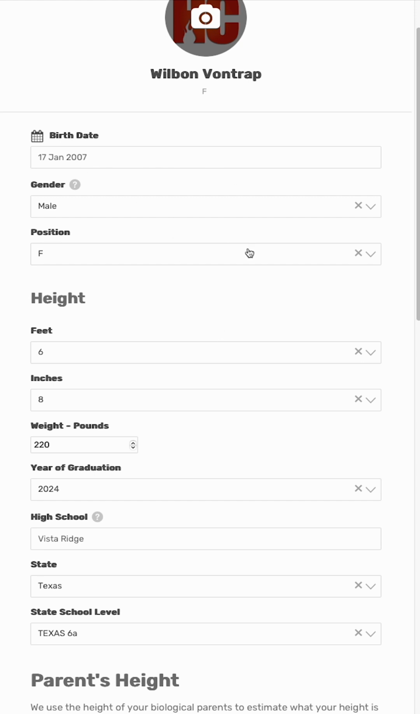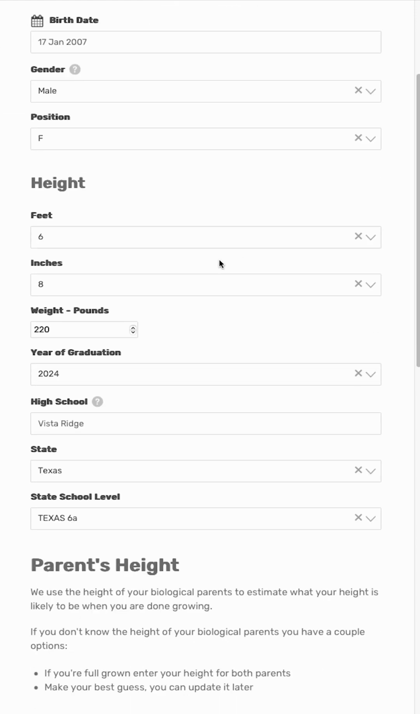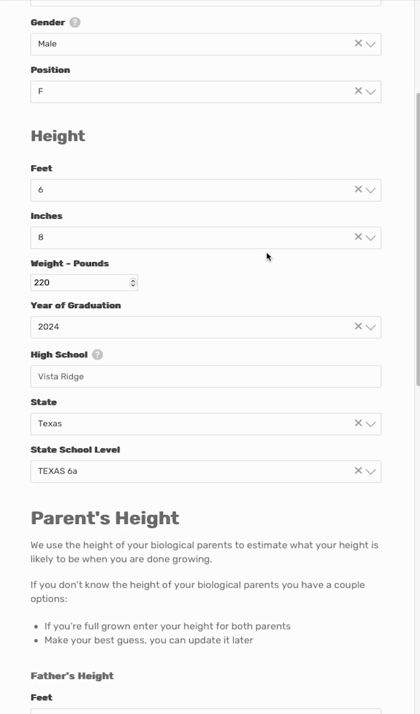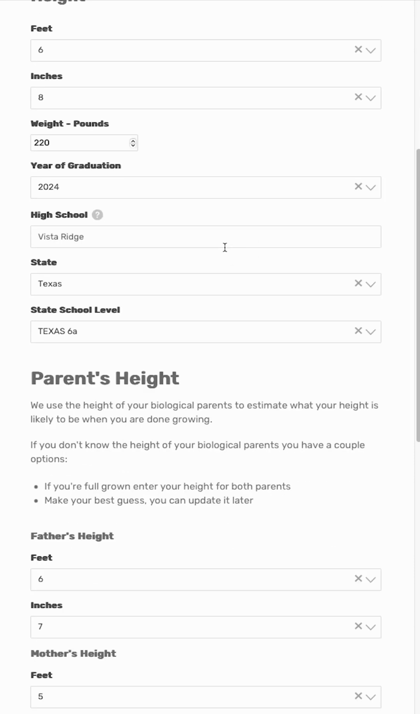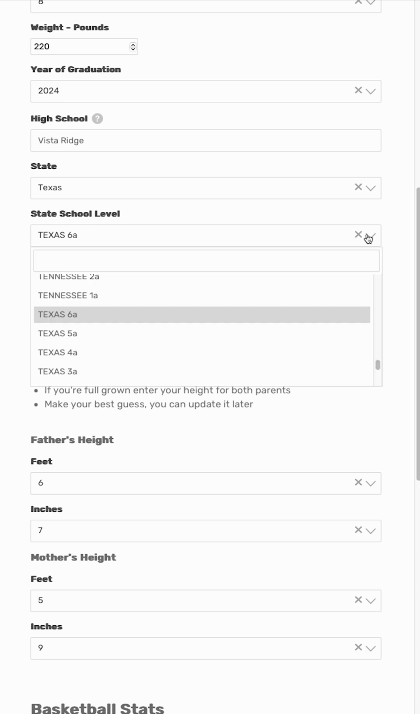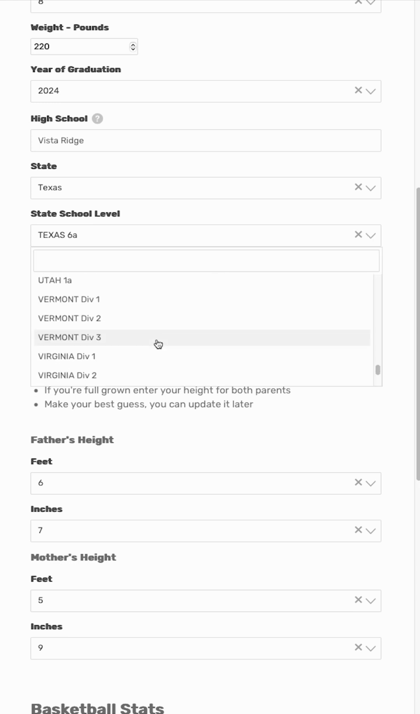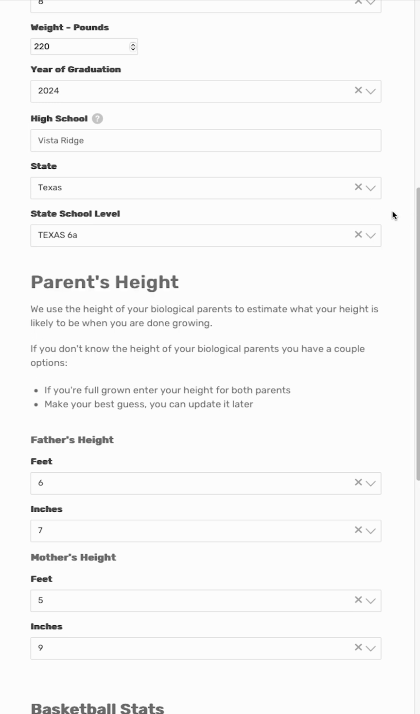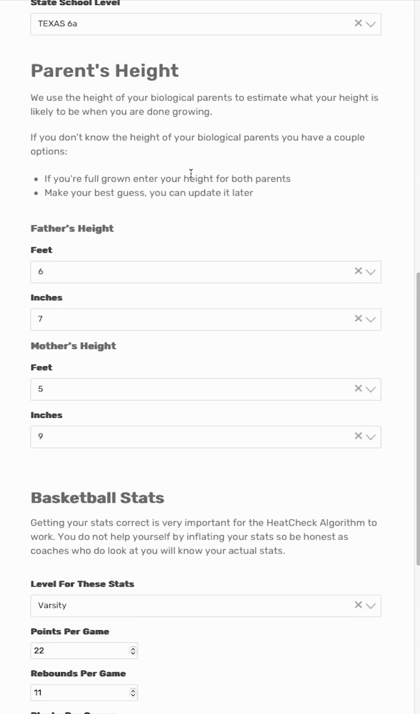We need to know things like your age, gender, and then for your sport, the position you play. In this case, we'll be looking at basketball. Your height, weight, year of graduation, school, the state you're in, the classification or the state level of your school. You should be able to know what this is. If you don't, you can head over to MaxPreps and find out what level your school is. And then we know your parents' height.